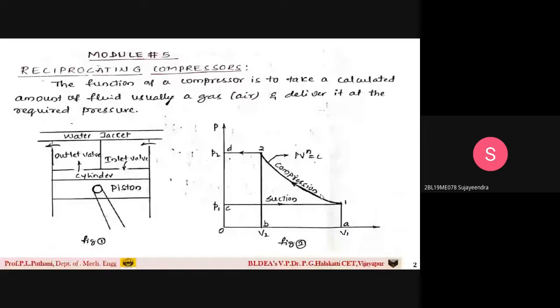Yes, sir. Okay. So as I was saying, a compressor is a machine which is especially used for compressing fluids from a lower pressure to a higher pressure, and the required pressure can be delivered for application purposes. In a compressor, you may compress any fluid, maybe air, water, or chemicals also, depending upon what application you are going to use it for.